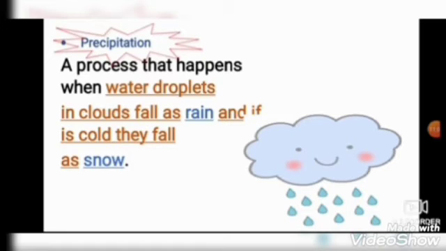Junior 3, when it's raining in the winter, the water droplets fall as rain, but if it is very, very cold, this rain falls as snow. So it's called precipitation.